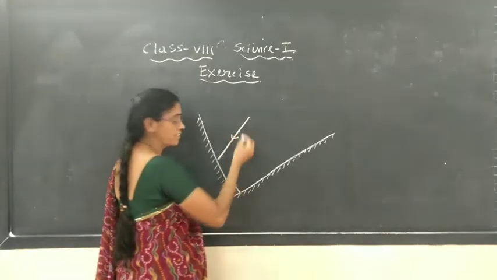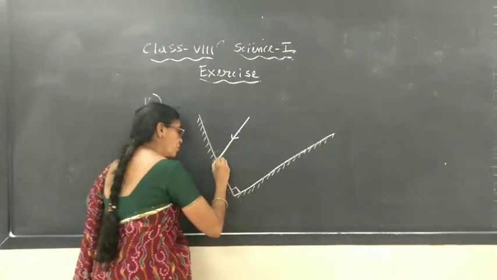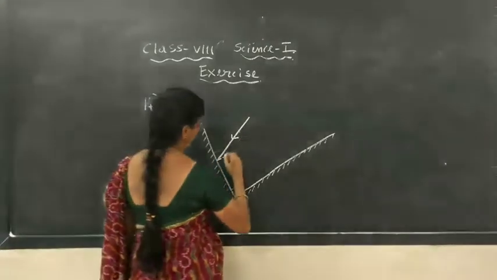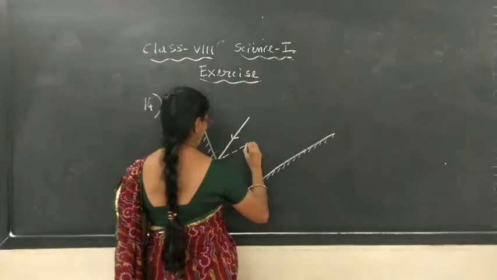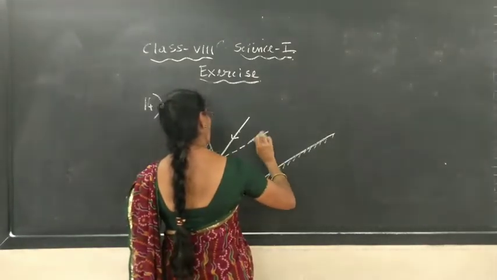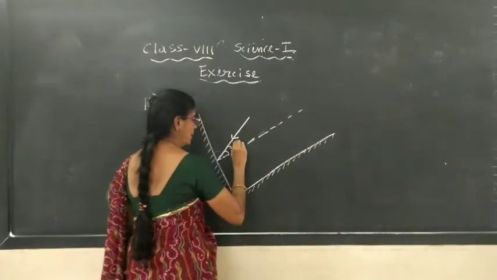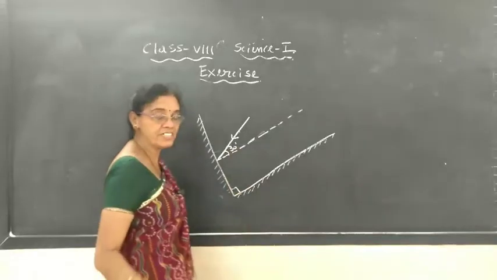This is the incident ray, and to this surface we have to draw the normal line. So it will make 30 degree. The angle of incidence is 30 degree.